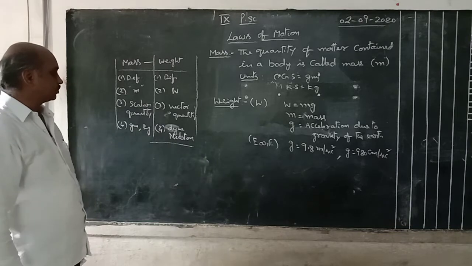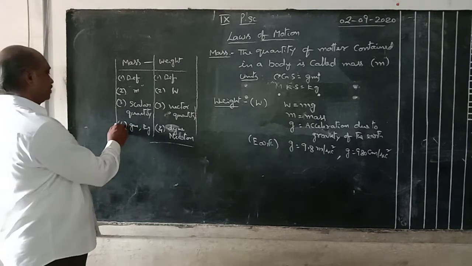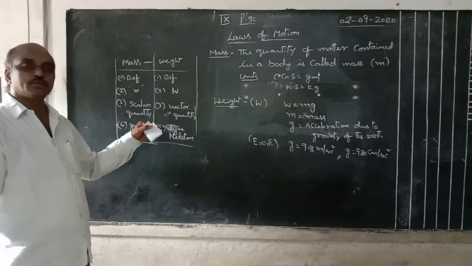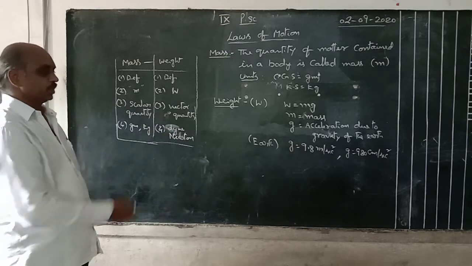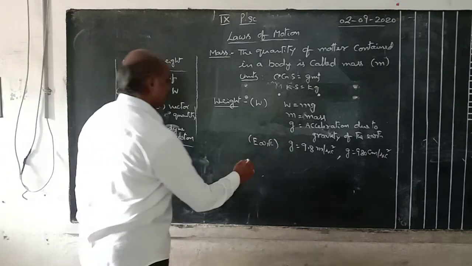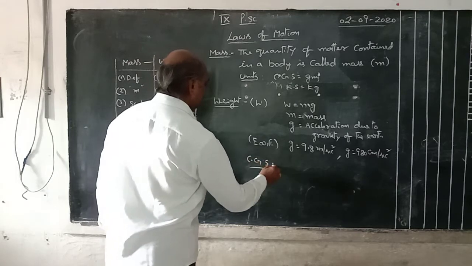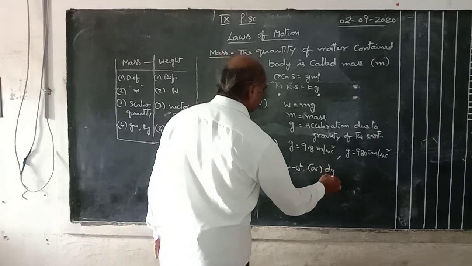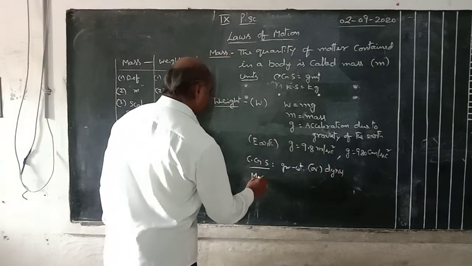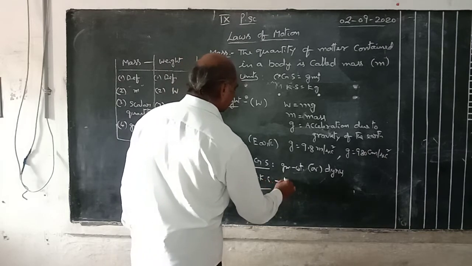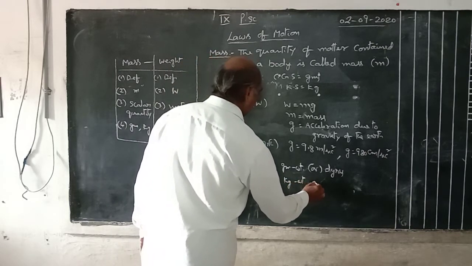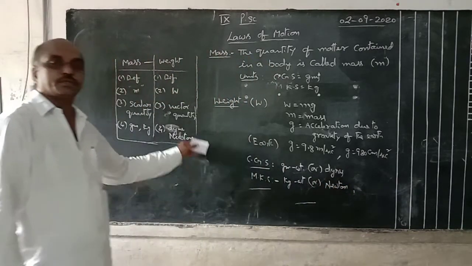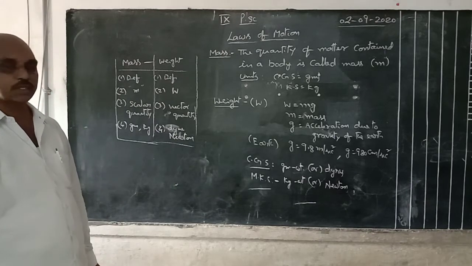The units of mass are grams and kgs. Weight units are dynes, newtons, otherwise gram weight, kilogram weight, that also we can say. So weight CGS units are gram weight or dynes. MKS or SI unit is kg weight or newton. These are the main differences between mass and weight.